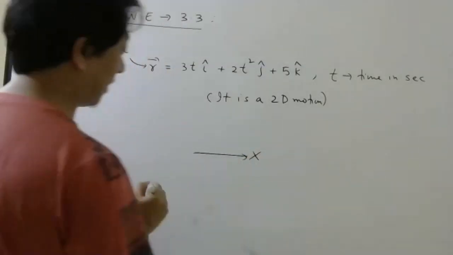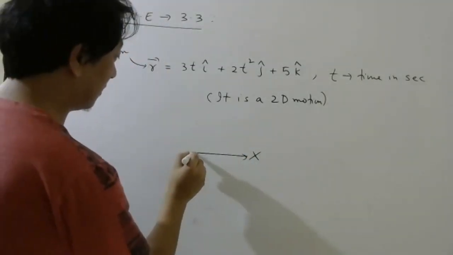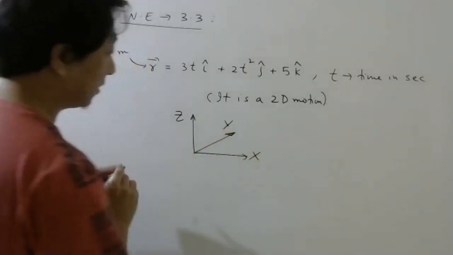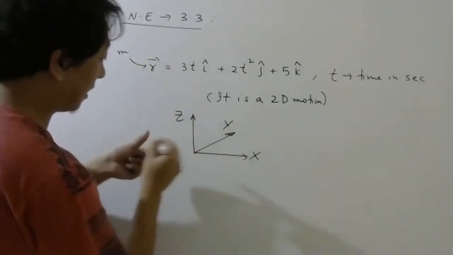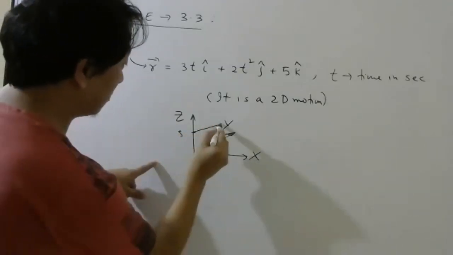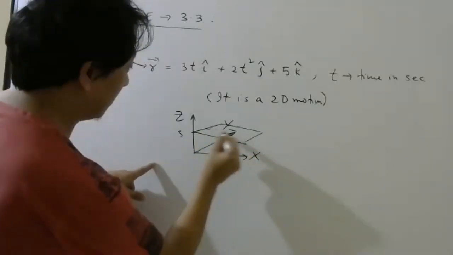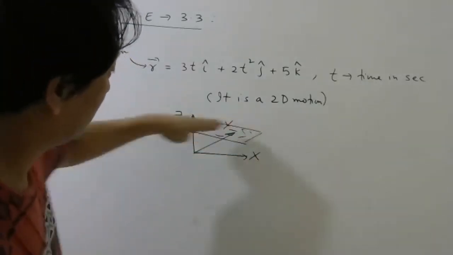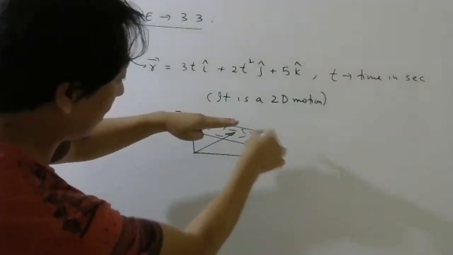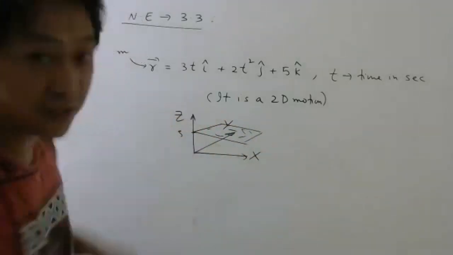Let us say this is X, this is your Z, and that is your Y. Now Z equal to 5 means here. So the particle is moving in this plane. Z equals 5 is constant; X is changing, Y is changing, but Z is not changing.